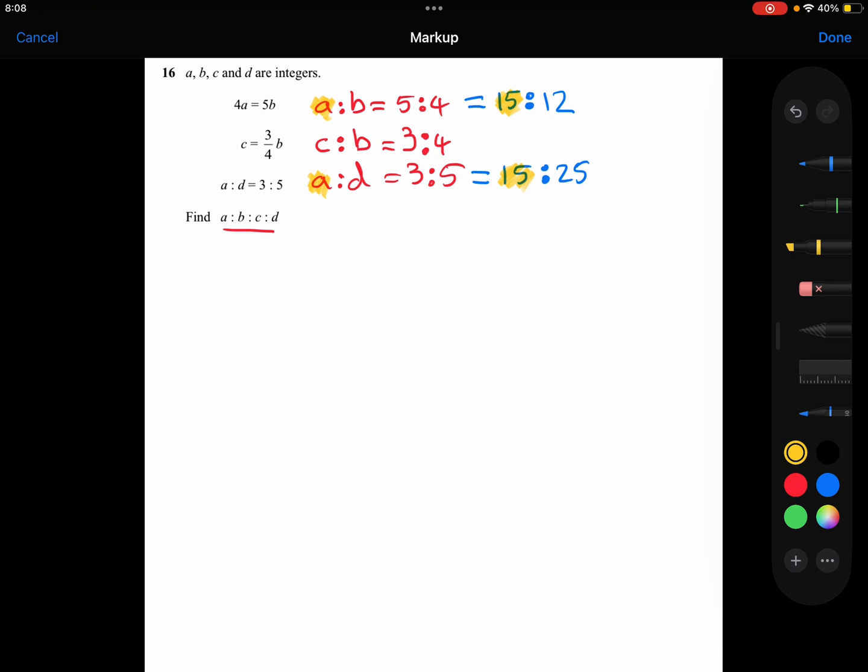It has given me the B part here as being 12. And I'd like the B part here to also be 12. So if I times that middle ratio by 3, I'll get 9 to 12. And now those B parts match up. So let's write down the ratio then. We've got A to B to C to D.